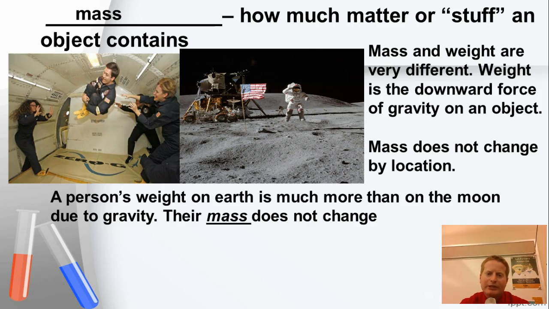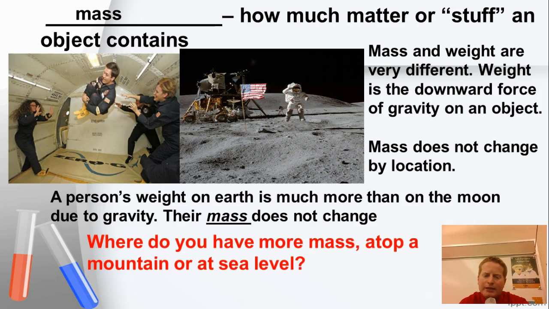So, for example, if we look in the images over here, these people are doing a gravity simulation and this person's on the moon, right? On the moon, your weight will be very different than it would be on Earth. But your mass would not change from Earth to the moon no matter where you are. So the most important difference: your weight fluctuates with location because of gravity, and your mass will not change no matter what happens to gravity. Your mass will stay consistently the same. That's a key thing, because mass is how much is inside you, and how much is inside you will not change depending on where you go.